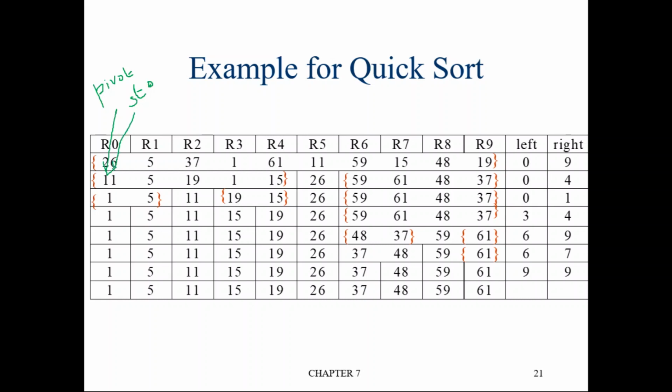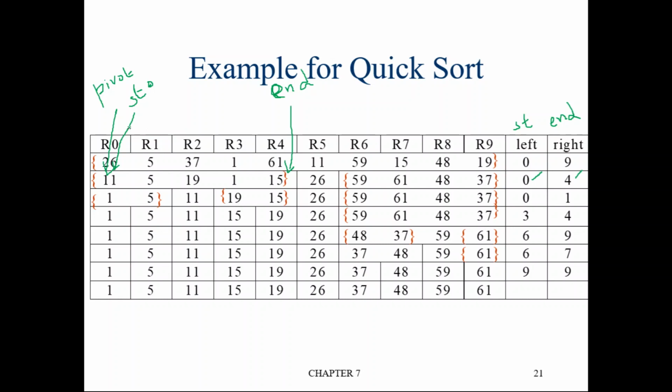And where will end be pointing? We are talking only about the left side of 26, so end will be pointing to 15, that is the fourth location. That is what they have mentioned here, left as 0, right as 4. Instead of left and right we are calling them start and end. Either way, that is just naming.